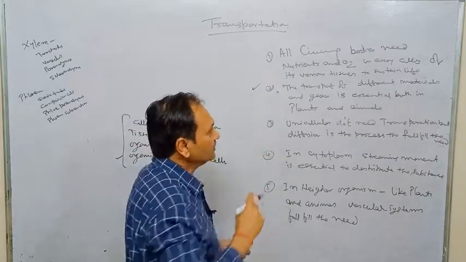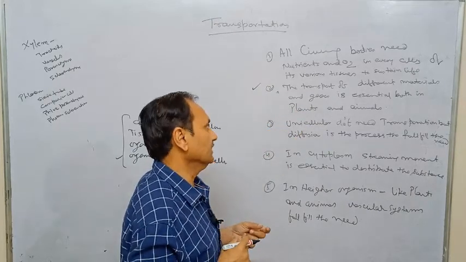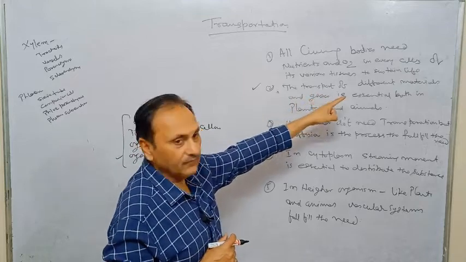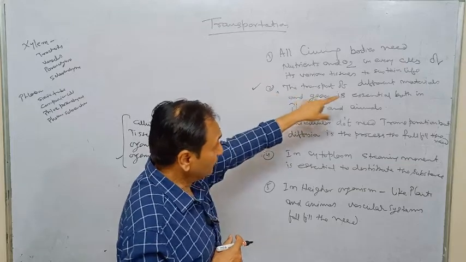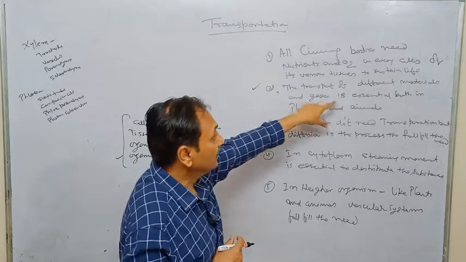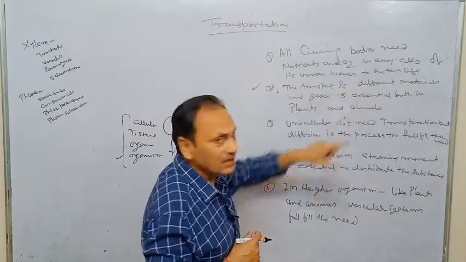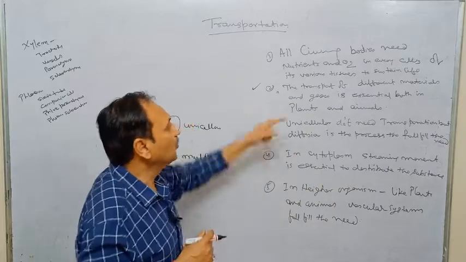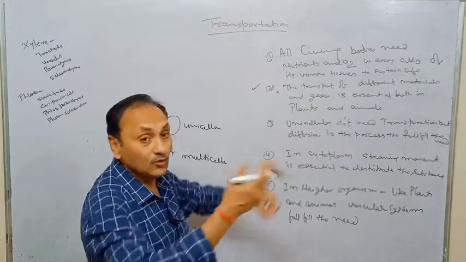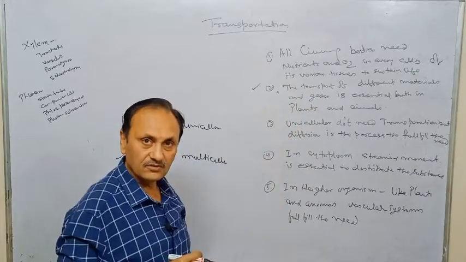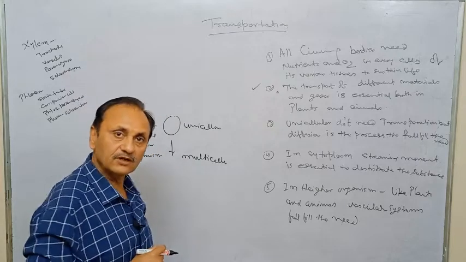Secondly, the transport of different materials and gases is essential both in plants and animals. Why is this essential? For the metabolic activity. Why gases? Oxygen for oxidation, and removal of carbon dioxide is also an essential phenomenon, because without removing it, toxic substances will accumulate inside the body.